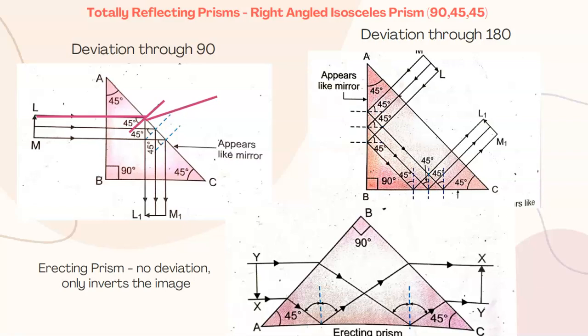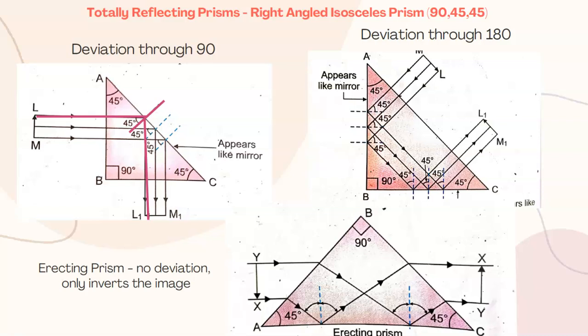Actually, the ray should escape the prism, but it does not escape the prism. Instead, it will come back into the denser medium, that is glass, and go out straight. In this case, if you look at the deviation of the ray, it is getting deviated through an angle of 45 plus 45, that is equal to 90 degrees.